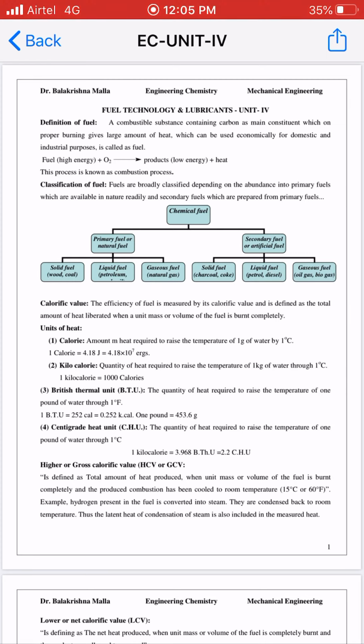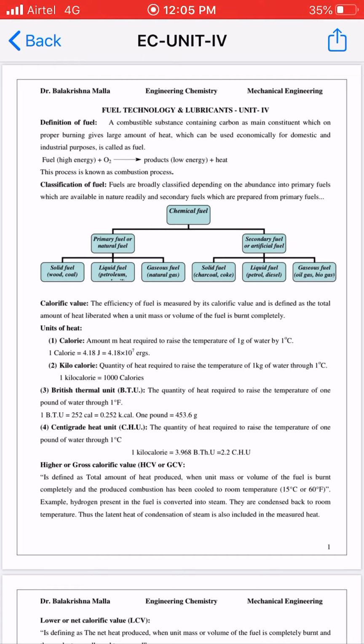Examples of solid fuel: charcoal and coke, which are prepared from coal. Liquid fuels: petrol and diesel, which are prepared from petroleum. Gaseous fuel: oil gas and biogas, prepared from liquid fuels and gaseous fuels. So this is the categorization of fuels.